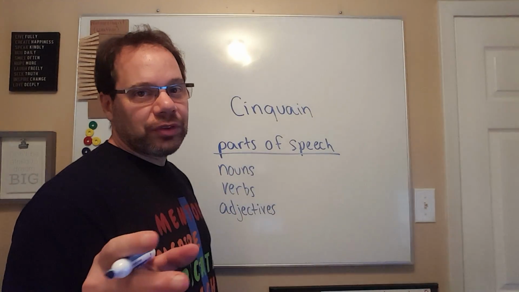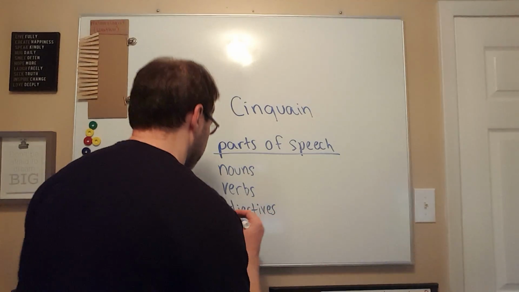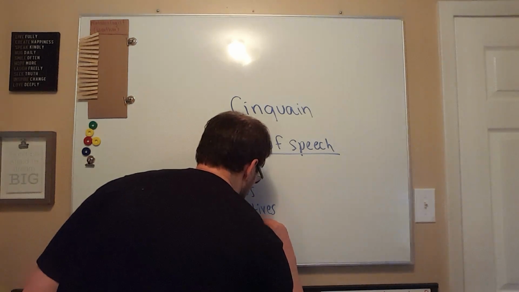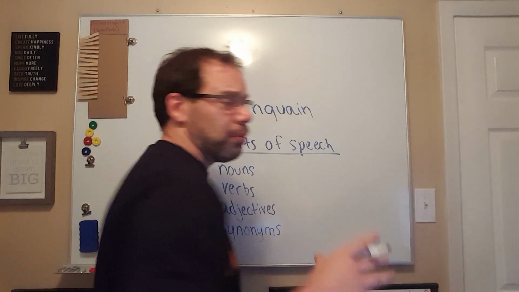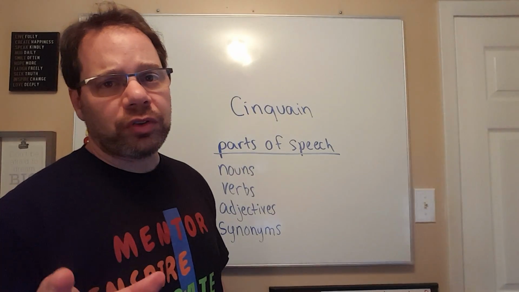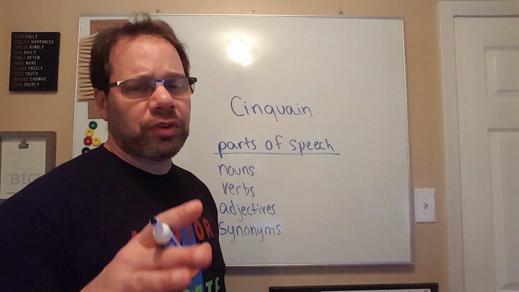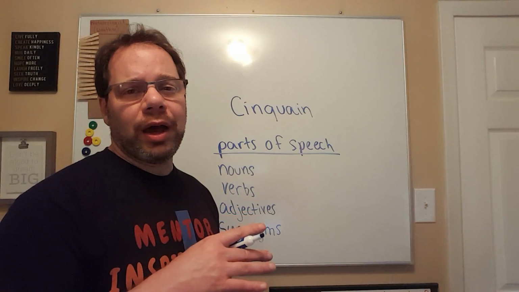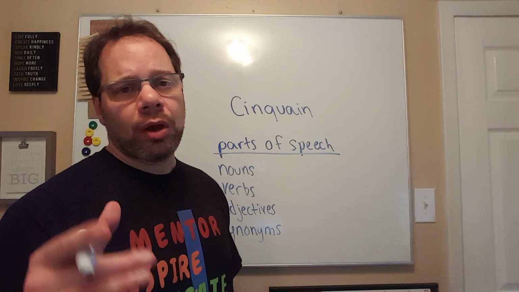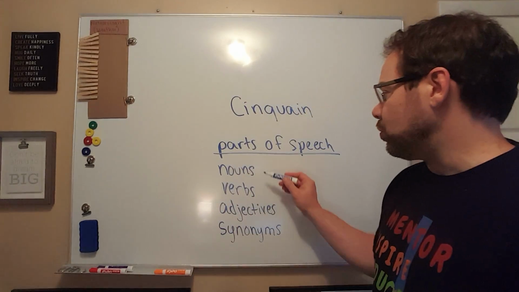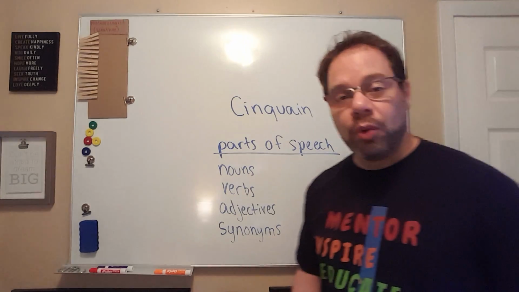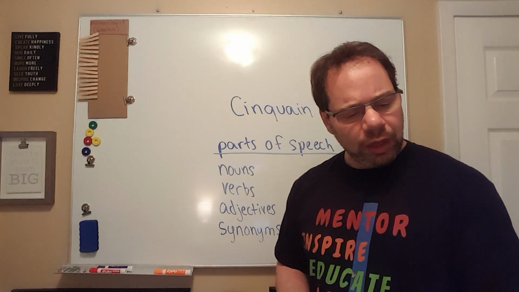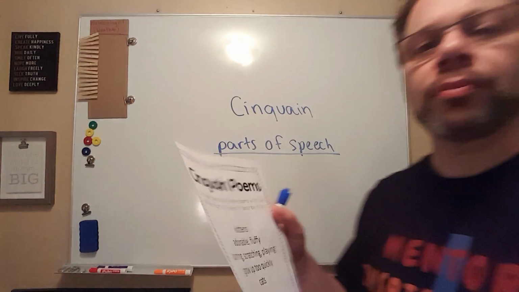And one thing you're about to learn about today, if you don't know about it already, are synonyms. So if you have not done the lesson on synonyms, I would like you to stop this right here and do that lesson first. If you don't know what synonyms are particularly, that's something you need to study before we do this, because you are going to have to know what a synonym is and how to form a word that is a synonym. Okay, so that'll be really important. So you're going to use nouns, verbs, adjectives, and synonyms, which are called parts of speech, to make a 5-line poem.